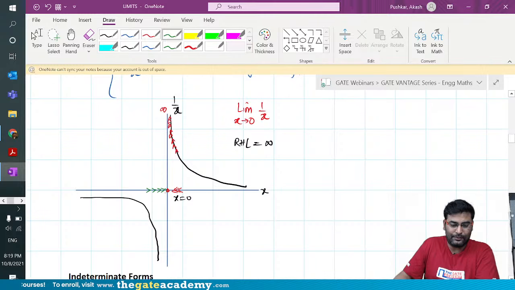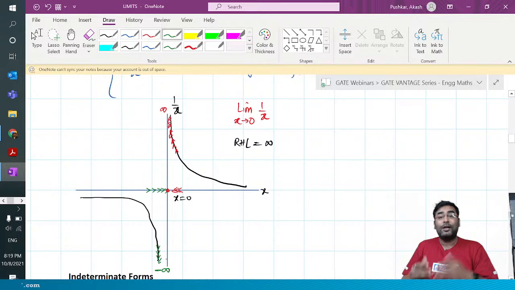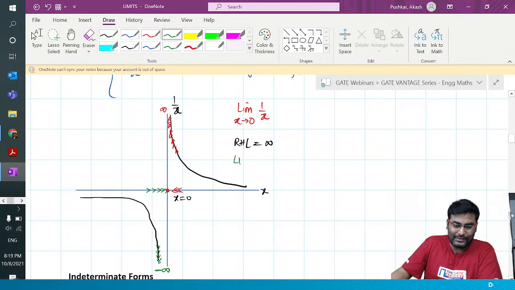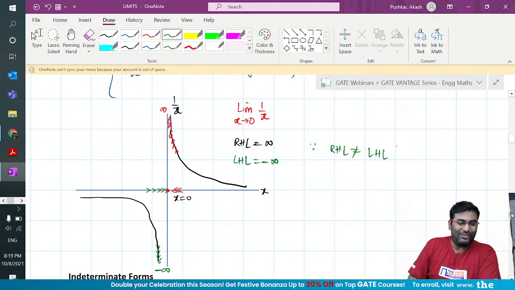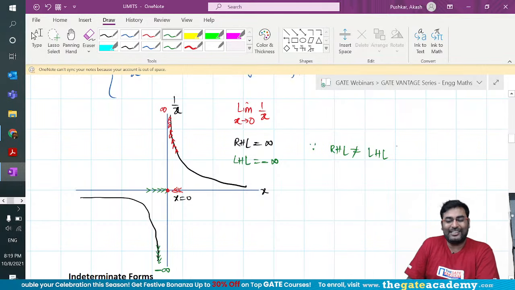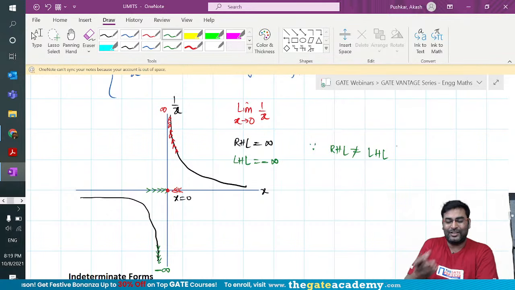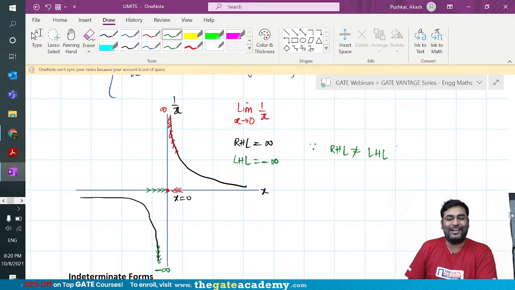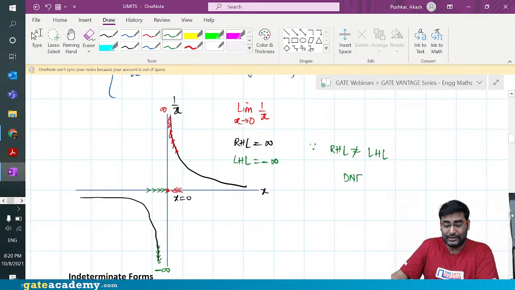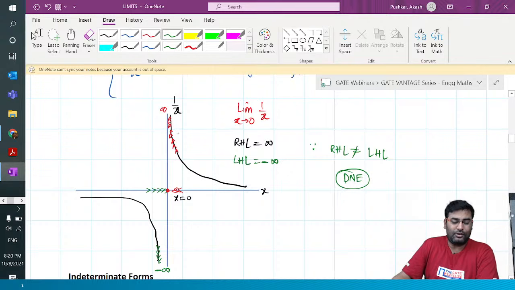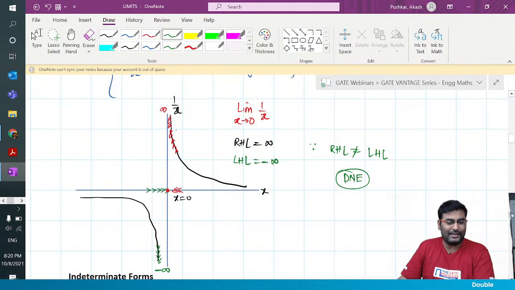When you try to do the same thing from the left hand side, let me use some other color here, you can see that the graph is going to minus infinity. So LHL is minus infinity. And since RHL is not equal to LHL, these are anyway infinite values, this is not finite. So RHL is not equal to LHL simply tells that the limit does not exist for this function. Make sense, guys? Very good.